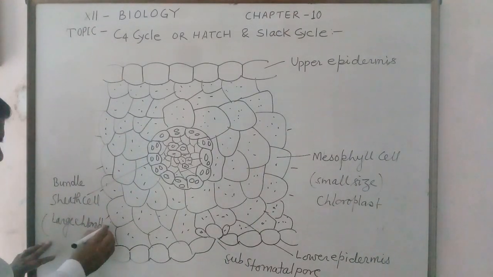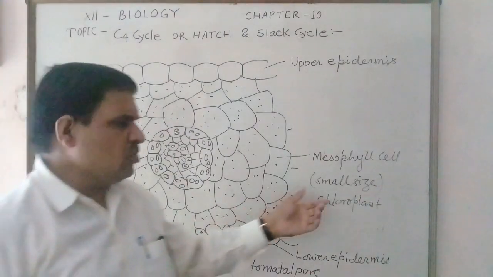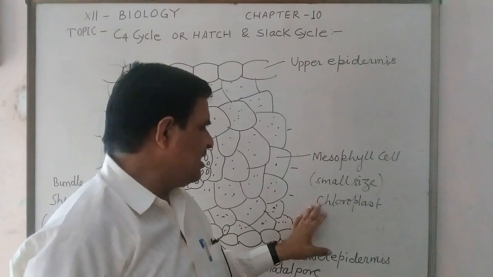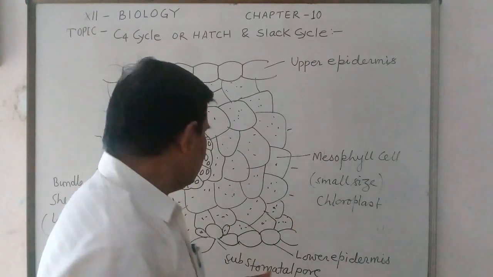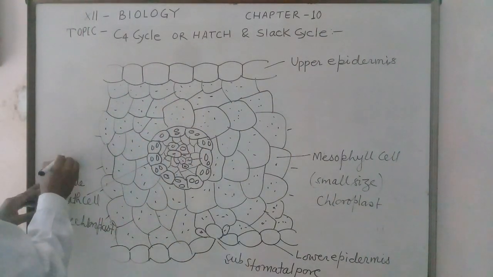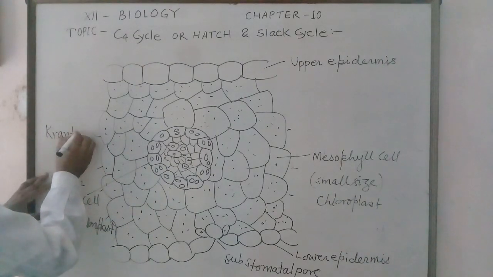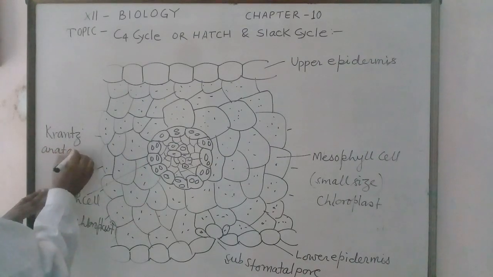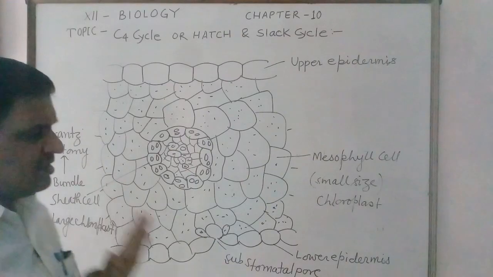So this type of bundle sheath cell shows the Kranz anatomy. Kranz anatomy means the bundle sheath shape is garland-like.